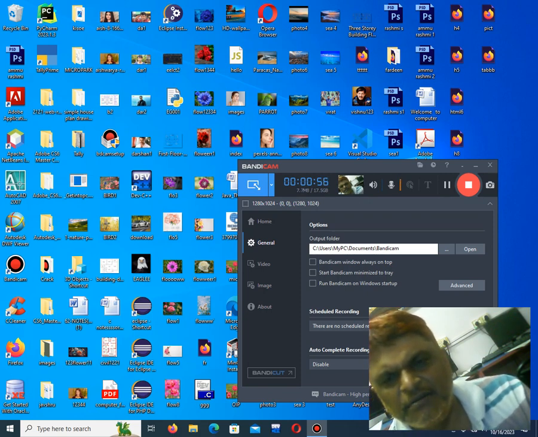Now coming to what is database? See, database is a collection of tables. And what is table? Table is the intersection of fields and records. Fields are called as columns and records are called as rows.